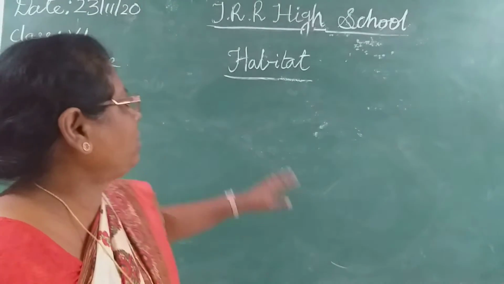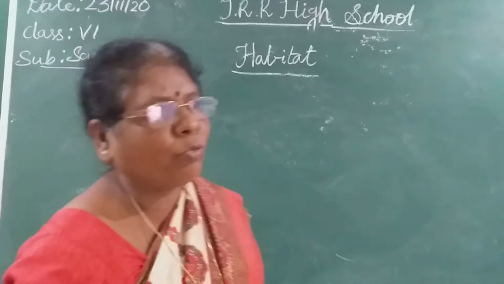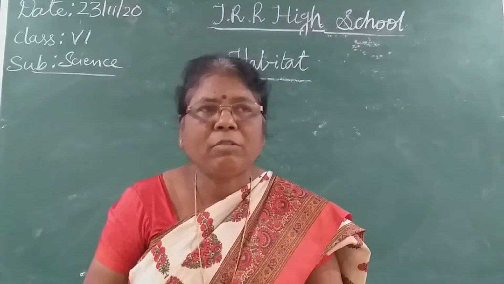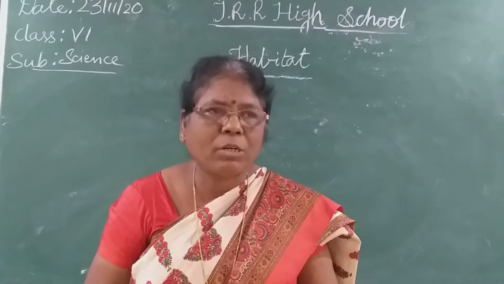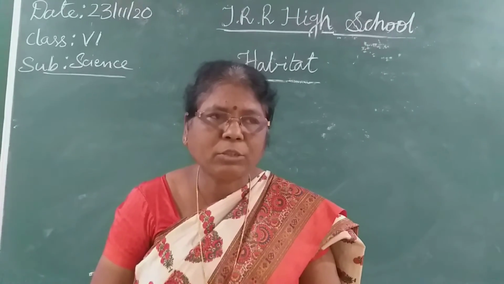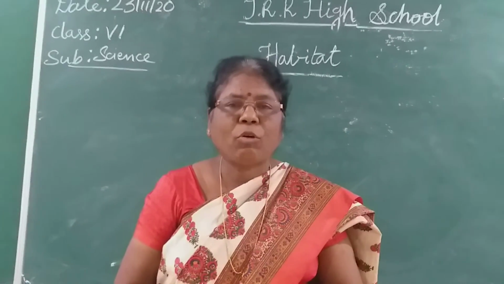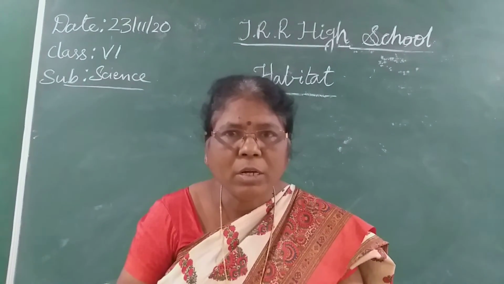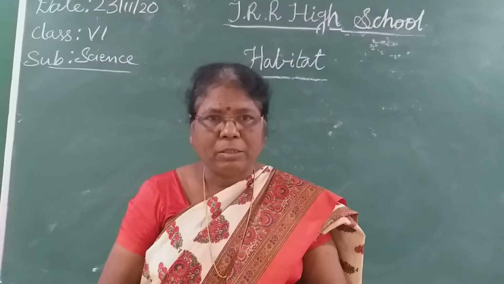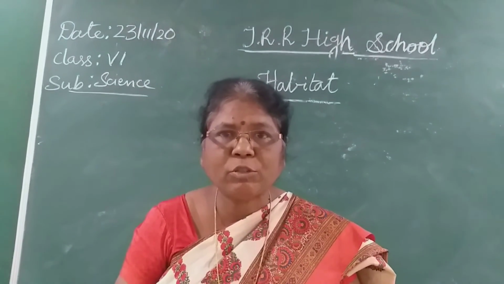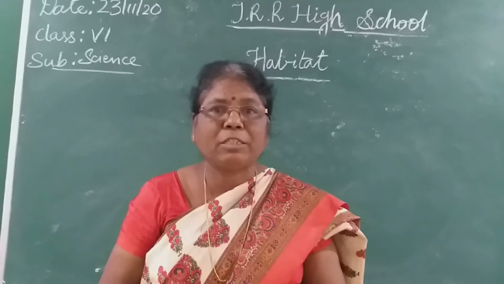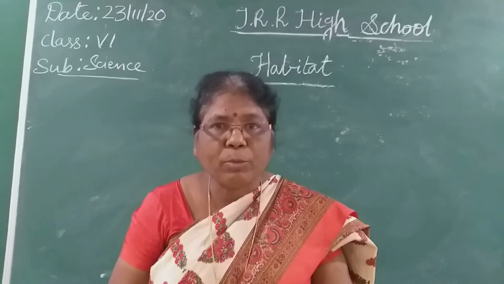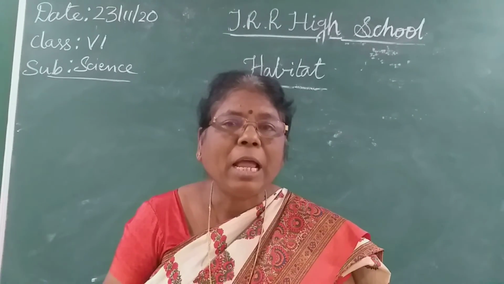Now we are in this chapter only, that is habitat. What is a habitat? A place where living organisms live, or the dwelling place of plants and animals, is called a habitat. What are the components of a habitat? Air, water, shelter, food. These are the components of a habitat. So organisms make their habitat where these conditions are available. The availability of food, water, and shelter should be plenty. In such places they make their habitat.